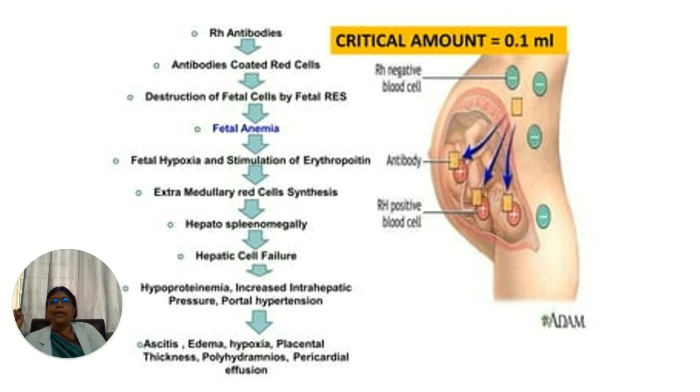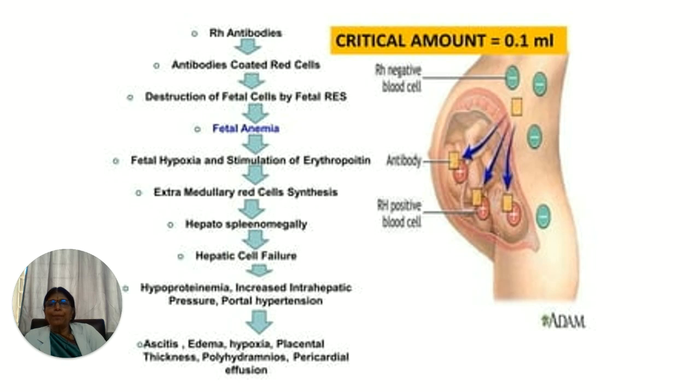Then what is the critical amount of antigen required to elicit an RH response in the mother? It is RH antibodies. We have already gone through the pathology. These antibodies coat the red cells and destroy the fetal cells, leading to fetal anemia. Fetal anemia causes fetal hypoxia and stimulation of erythropoietin, which causes extramedullary hematopoiesis. So where is the extramedullary hematopoiesis? In the liver and the spleen, which start producing more and more RBCs to counteract the hemolysis which is occurring.